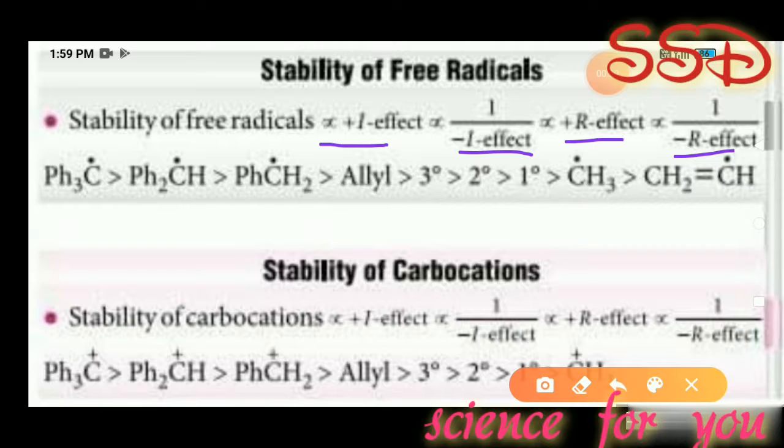Some examples for free radical order: triphenyl methyl radical, diphenyl methyl radical, phenyl methyl radical, that is benzyl radical, is greater than allyl radical, greater than tertiary radical, greater than secondary radical, greater than primary radical, greater than methyl radical, greater than ethylene radical.